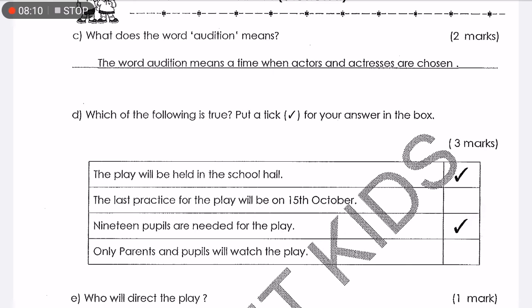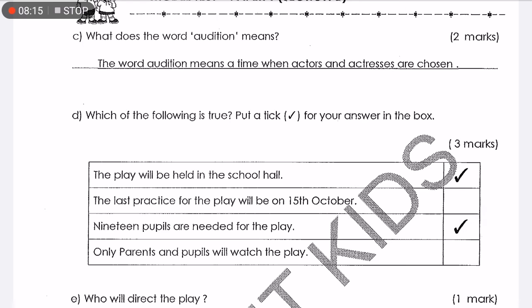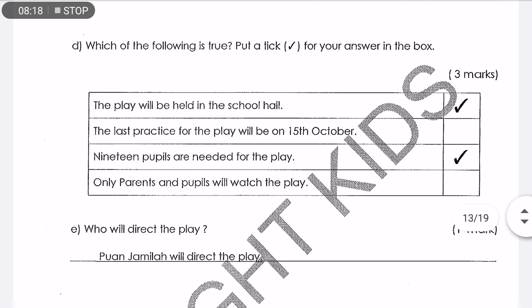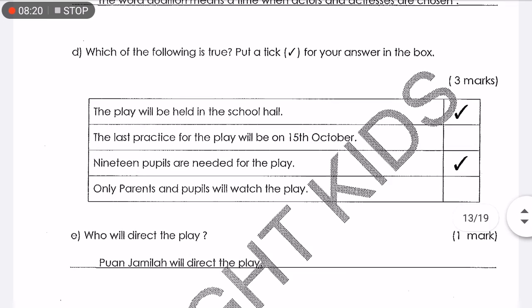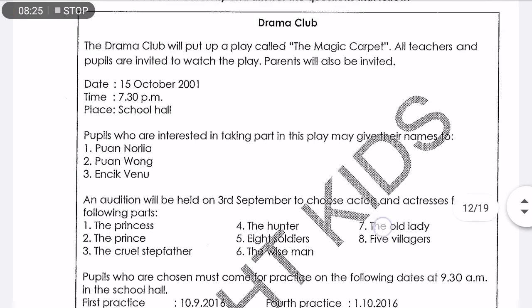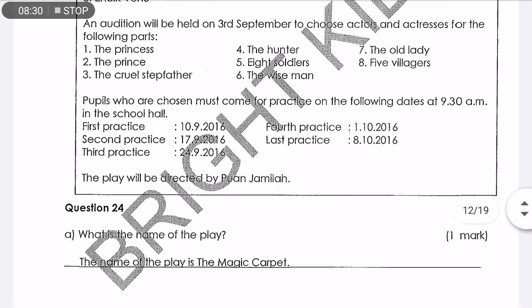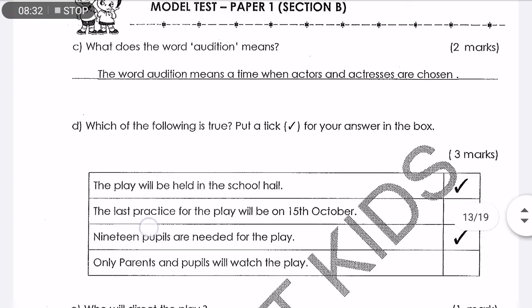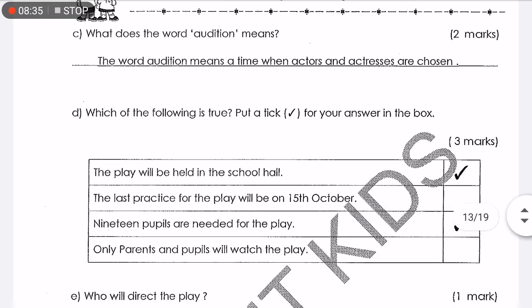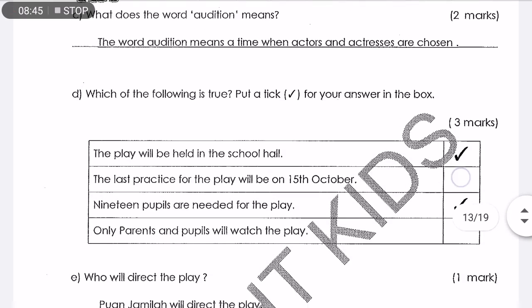Now, question D. Which of the following is true? You have to take note of this word true. It means the correct sentence. First one, the play will be held in the school hall. That is a correct sentence. Let's see, where is it held? It's written over here, school hall. Very straightforward, so that is the correct answer. The last practice of the play will be on the 15th of October. Is that correct? No, it's not. The last practice will be on the 8th of October. So this is a wrong statement.